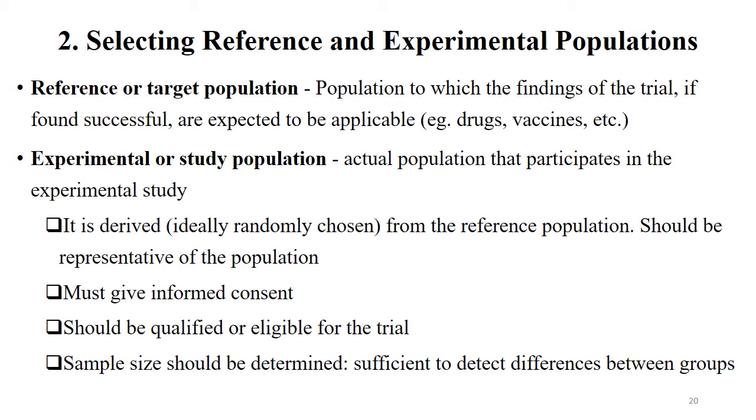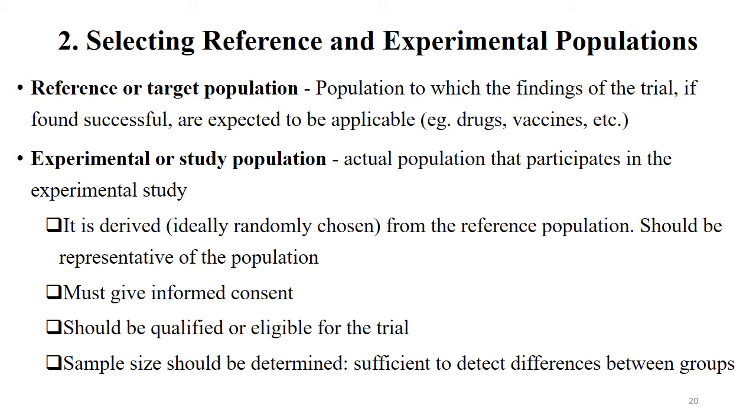Whenever selecting a population, we first start with the target or reference population. Means what? Suppose you are studying the efficacy of a new hypertension drug, then all the hypertensives are your reference population. Okay, then out of that reference population, you have some criteria. So continuing with the example, if the criteria is that we don't want young hypertensives, then we will exclude them.